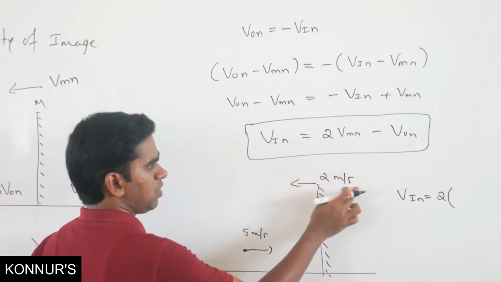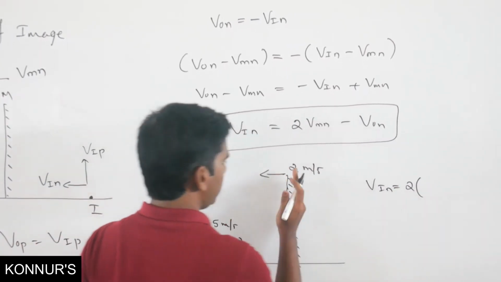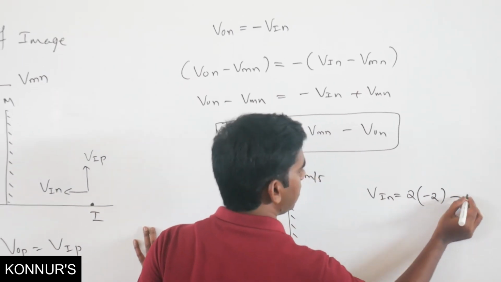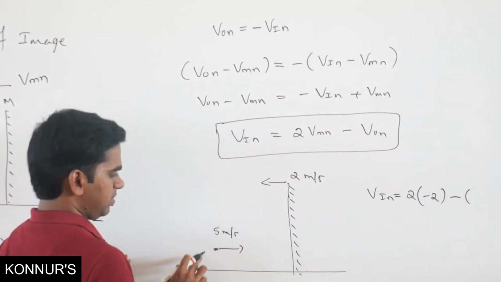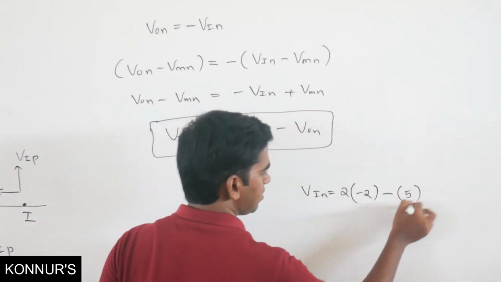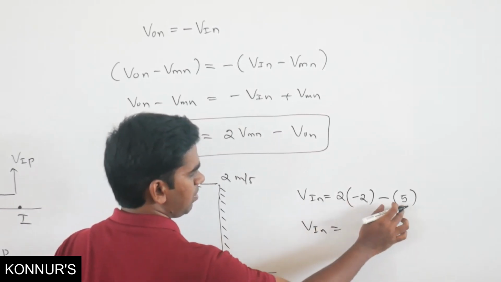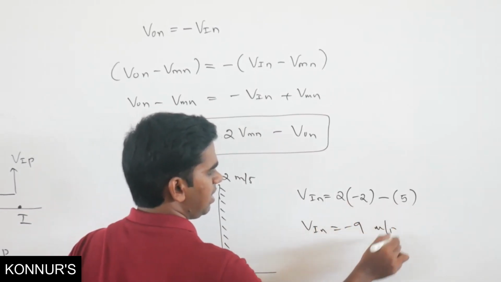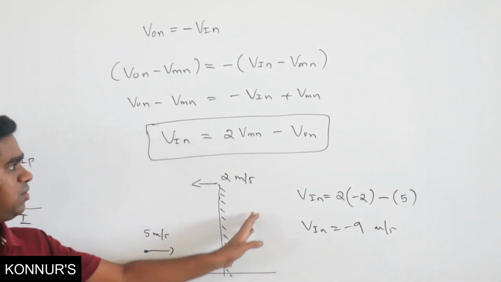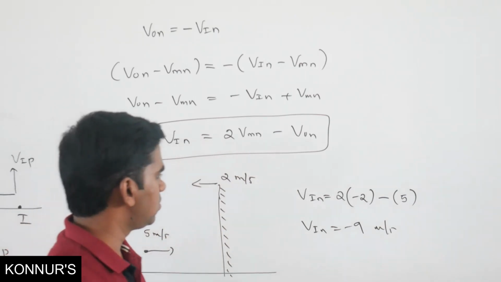Is the velocity of mirror positive or negative? It is going to be negative, because it is along the negative x-axis, so take it as minus. What is the velocity of object? Velocity of object is 5, along the positive x-axis, so I will take it as plus 5. So Vin is equal to minus 4 minus 5, so minus 9 meter per second. Why? Both are moving in opposite directions. Obviously, the relative velocity of the image seems to be more.